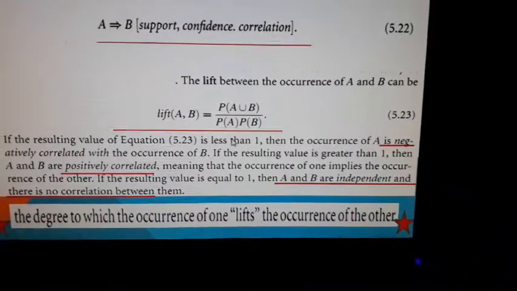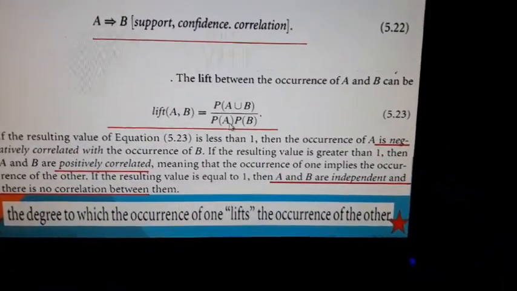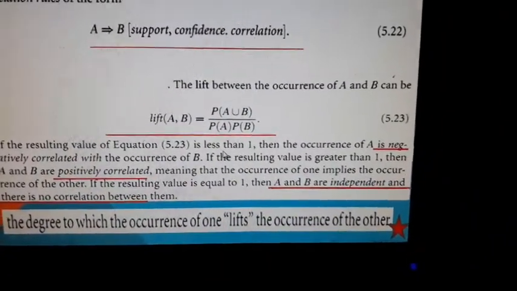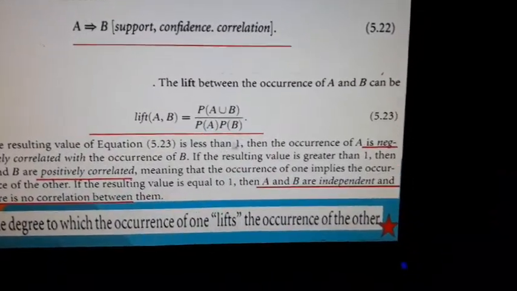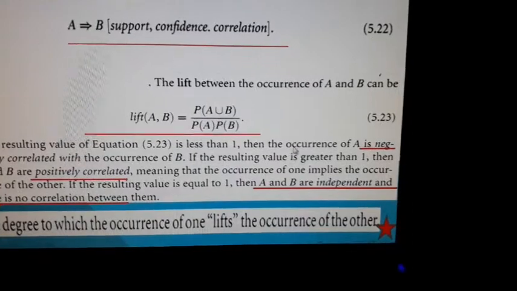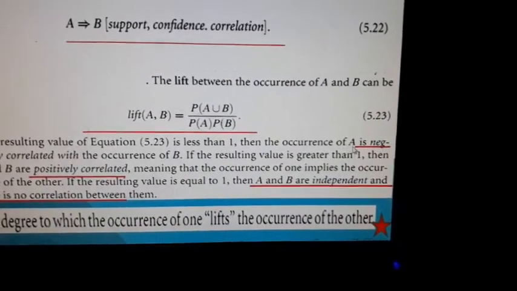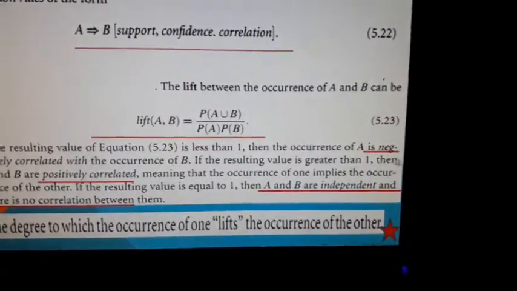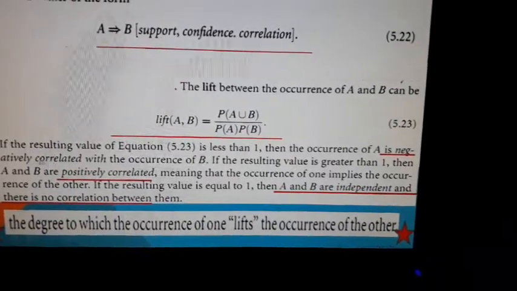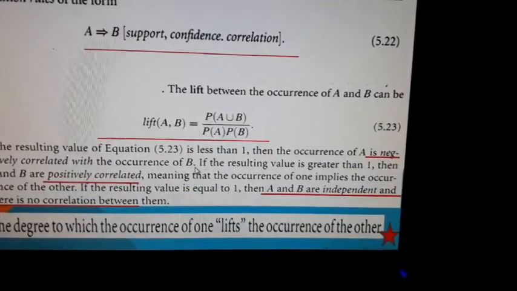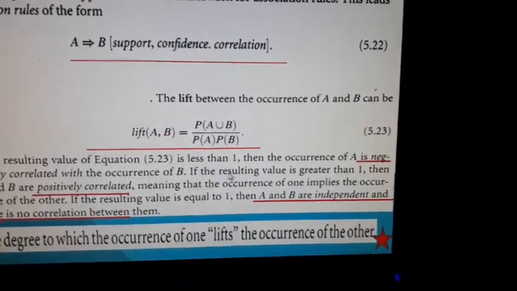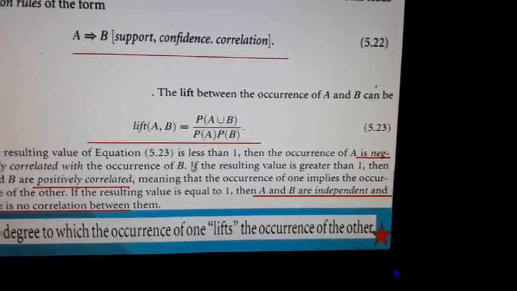The first one is, if after calculating the lift we find it to be less than 1, let's say 0.something, then the occurrence of A is negatively correlated with the occurrence of B. So that is negative correlation, the first type.